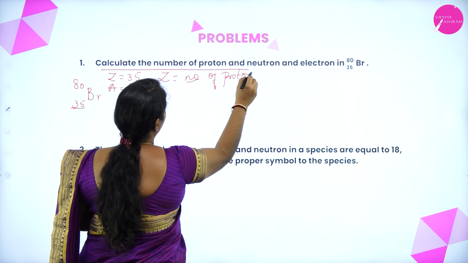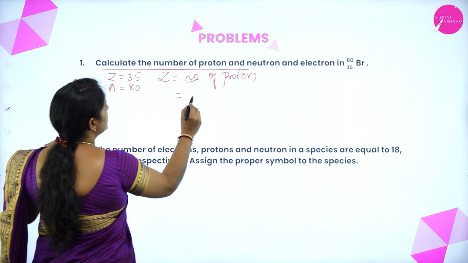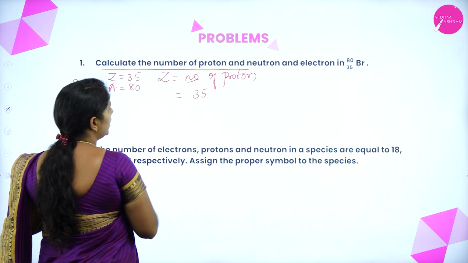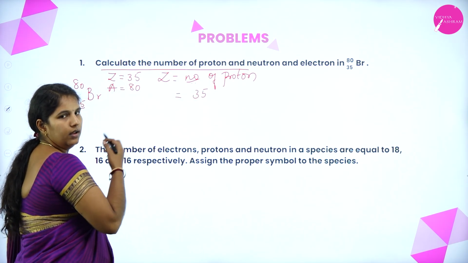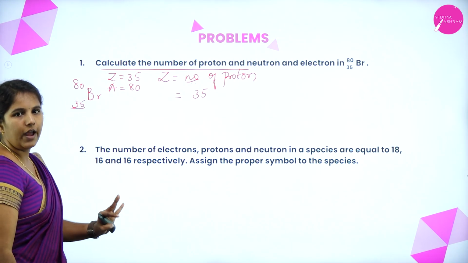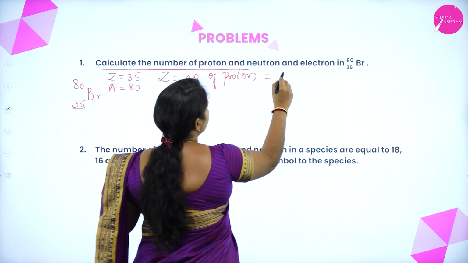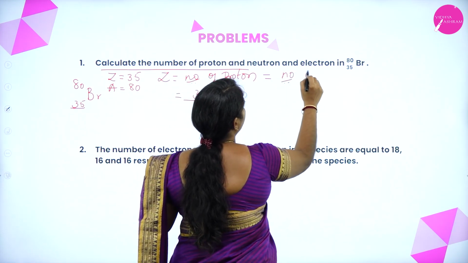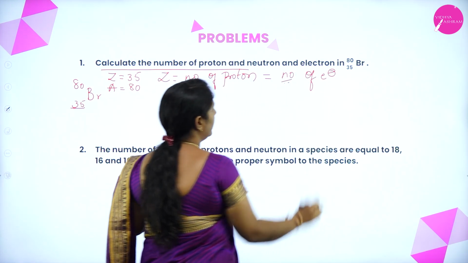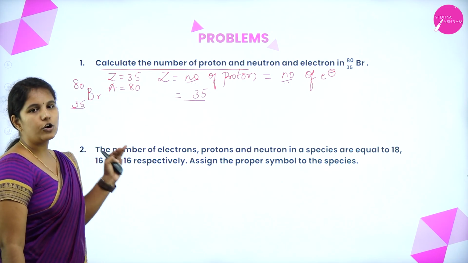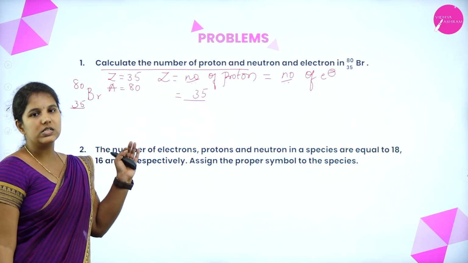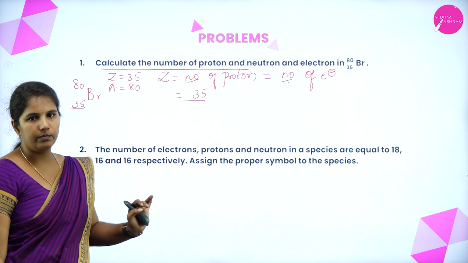Number of protons. So how much is it? It is 35. So the number of protons in bromine is 35. And we have also understood that the number of protons is equal to the number of electrons. So the number of protons and the number of electrons are both equal to 35.